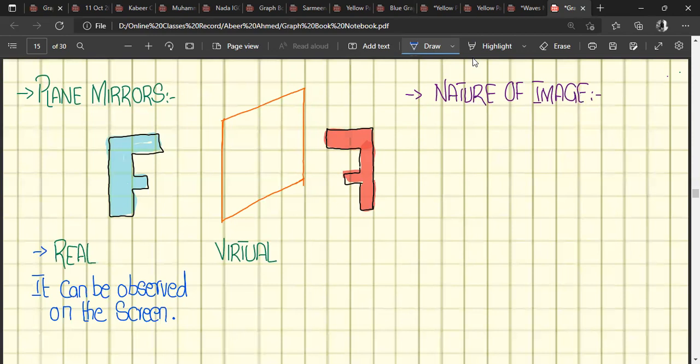And if we discuss the virtual one, this image cannot be observed on the screen. So this image cannot be formed on the screen.